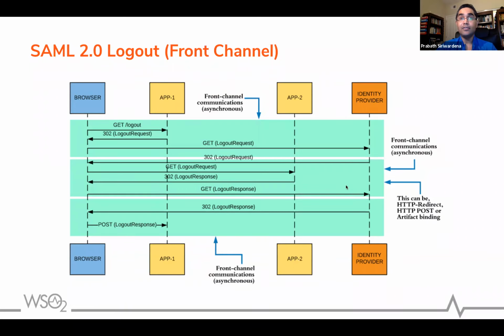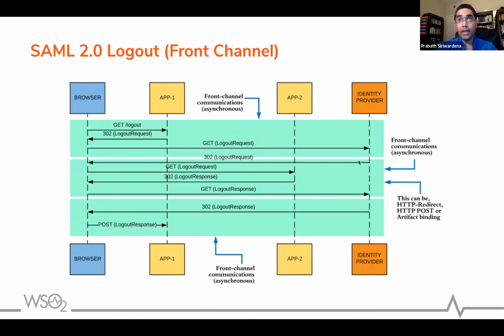You can see this flow is very fragile. Every request goes through the browser, and there's a chance it will break at any point. That is why people are not commonly using this front channel logout flow. Once you have logged out all the other service providers, the IDP can send a response back to the initiator of the logout request.